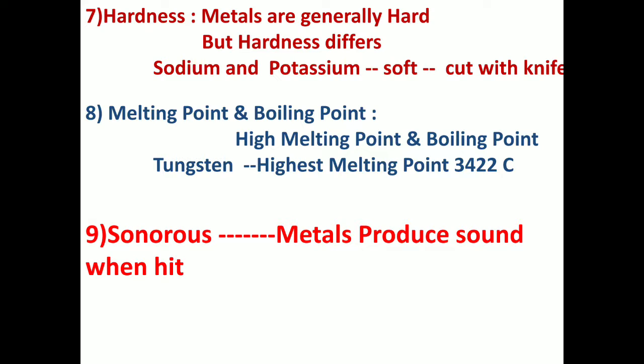And children, the special point again is tungsten. Tungsten is a metal; W is the symbol of tungsten, from Wolfram, again a Latin name. Tungsten has the highest melting point, 3422 degrees Celsius. It is used in the old traditional bulbs we had.